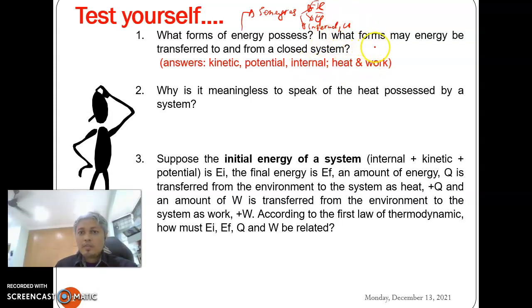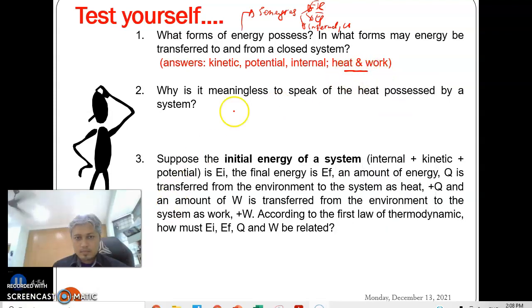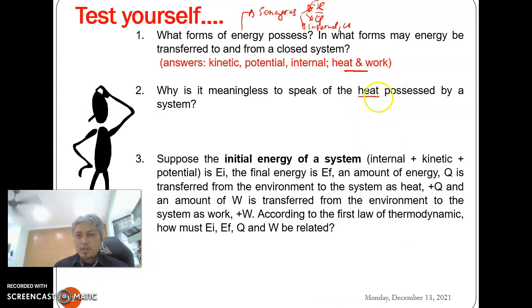And then, in what form may energy be transferred to and from a closed system? It is heat and work. Now, why is it meaningless to speak of the heat possessed by a system? We know that heat is being transferred to or from the system, right?